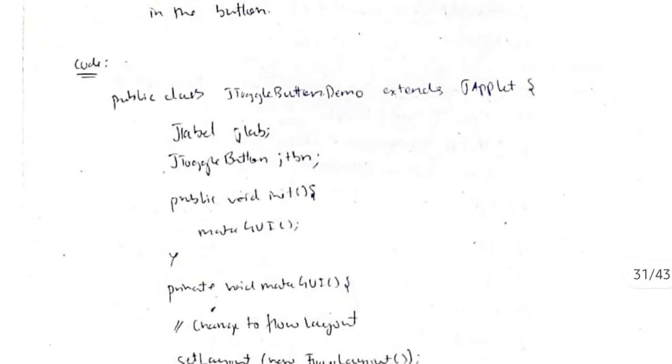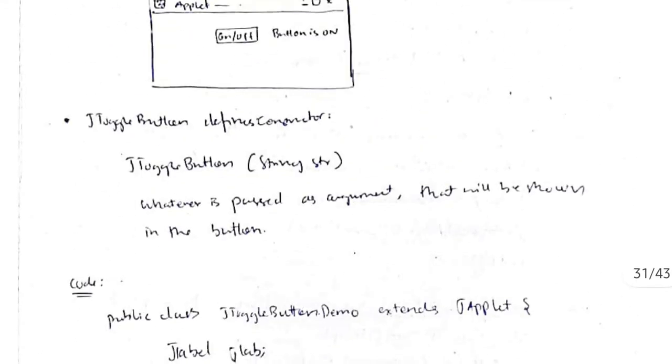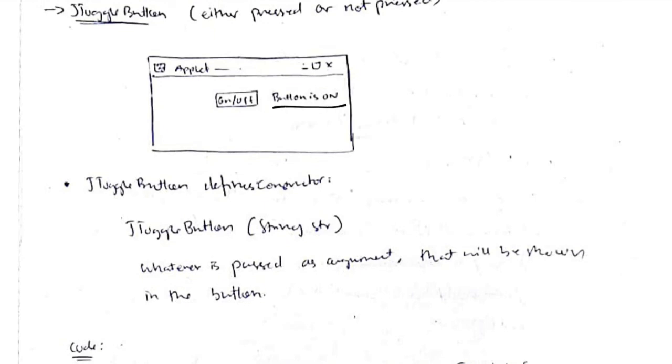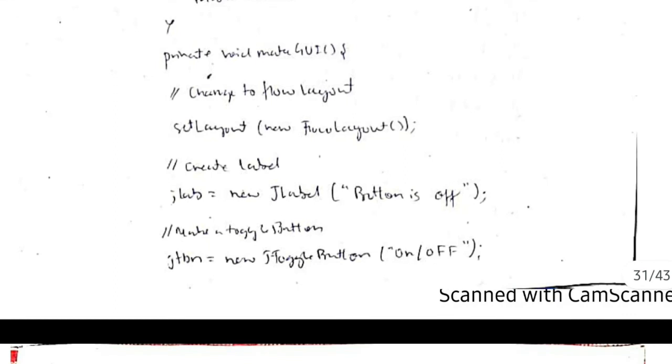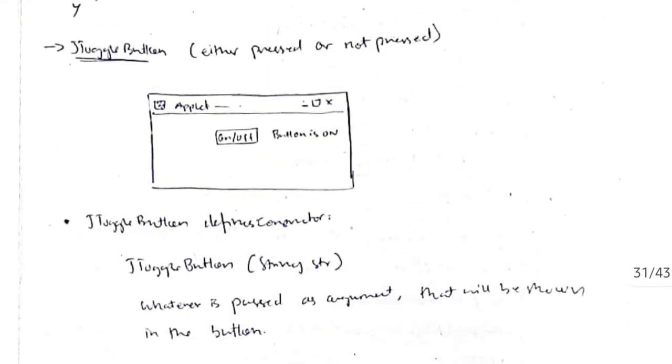Firstly, we will be creating a class here, JToggleButtonDemo, and I will be creating a JLabel for displaying whether the button is on or off. For displaying that text I will be using a label, and then I will be creating a toggle button. I will be initializing it using the init function, and then I will be defining what the GUI is. In the GUI, first I will set the layout, then I will create the label which says button is off initially, and then I'll initialize the toggle button. In the toggle button I will pass the string On/Off, so it will have On/Off initially here, and then we will set a listener to the object.